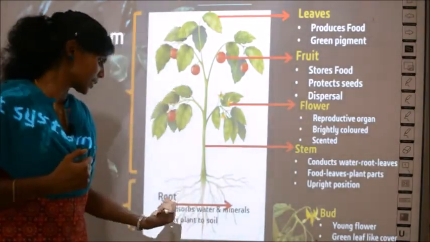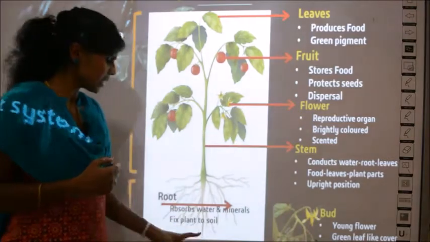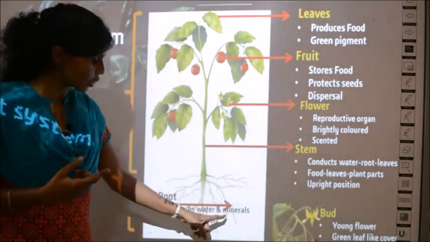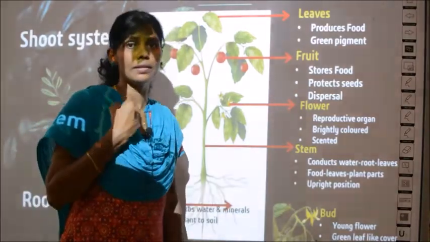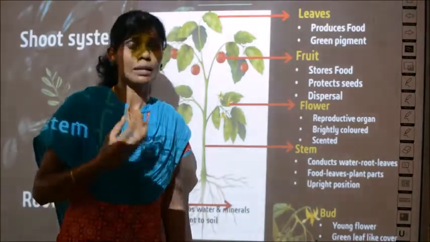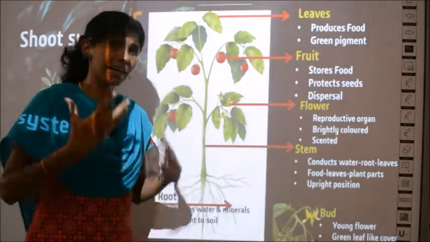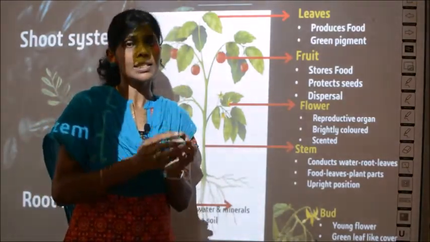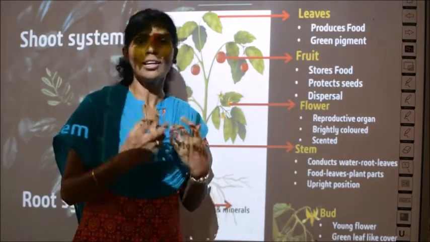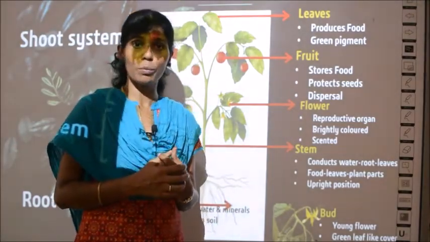The root takes the water from the soil. And there is one more word called minerals. So the roots will also take the minerals. What are minerals? There are many minerals in the soil, like calcium or potassium. Like that you will have many minerals. Minerals are all in the solid form. It is not a liquid, it is in the form of solid.